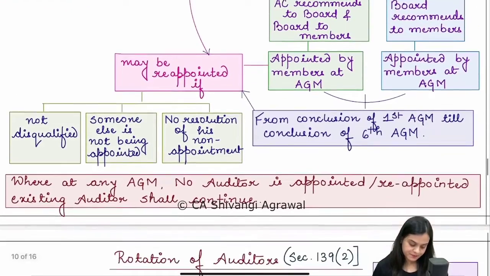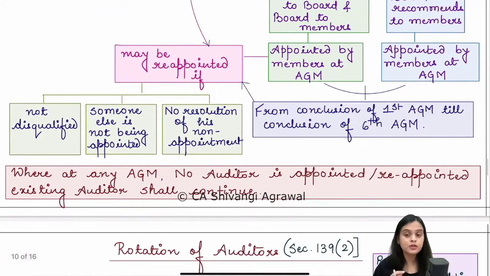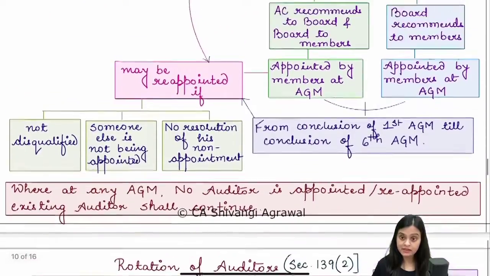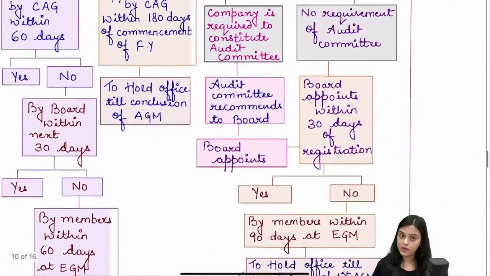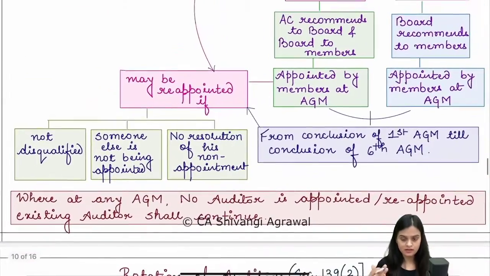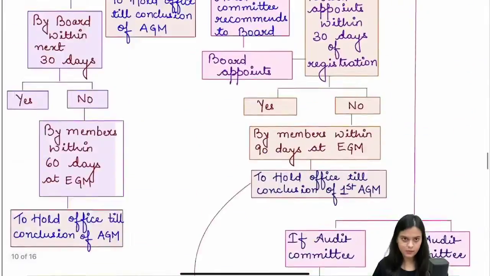If you want to reappoint the same auditor, you must ensure that no resolution has come to you for his non-appointment. No special notice has been received for not appointing him and he's not disqualified. Okay. If at annual general meeting an auditor could not be appointed or reappointed, he will continue. He will be deemed like existing auditor, shall continue.